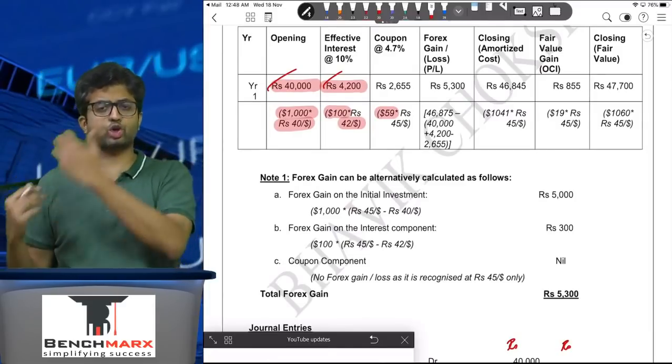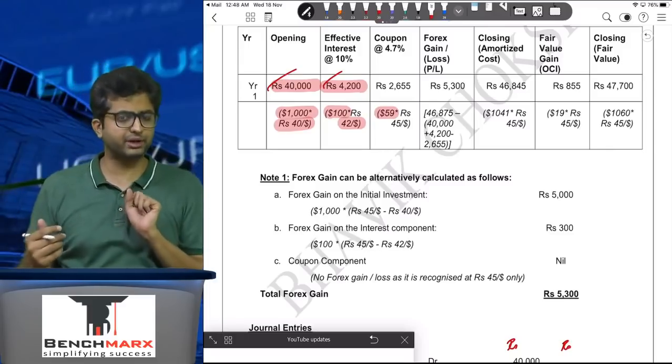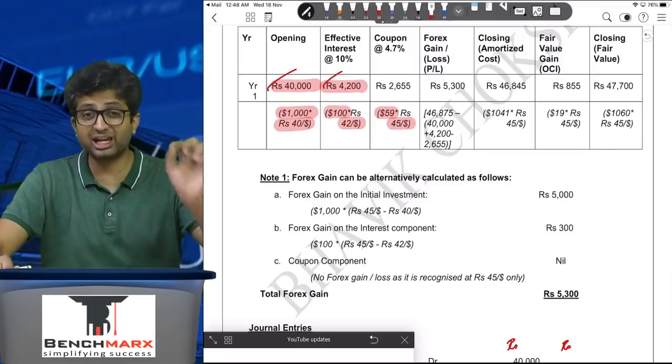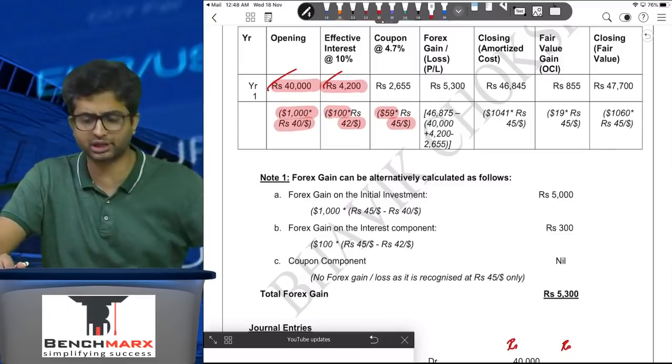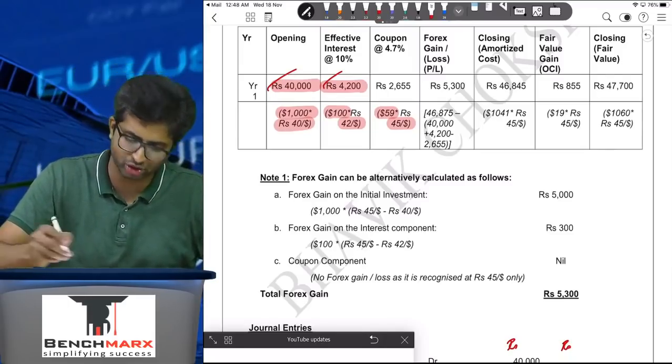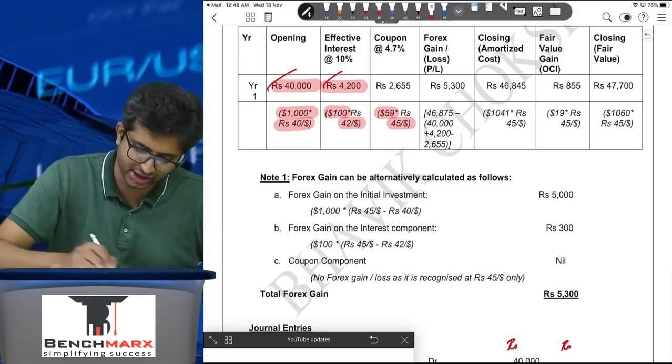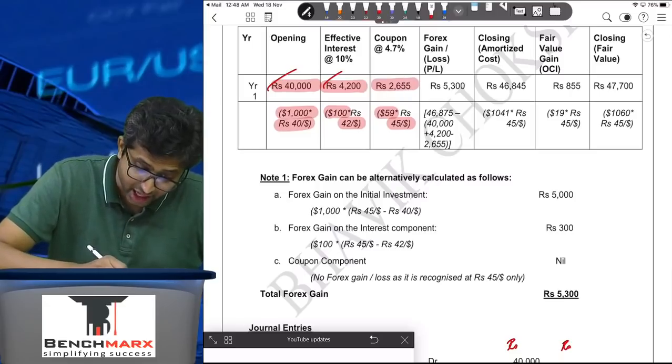And when that hits your rupee bank account, the rate prevailing is 45. Hence 59 into 45, the exchange rate prevailing as on the date of the transaction, should come to 2655. So this is received, and hence you will deduct.